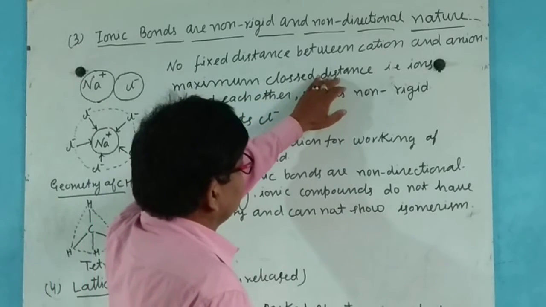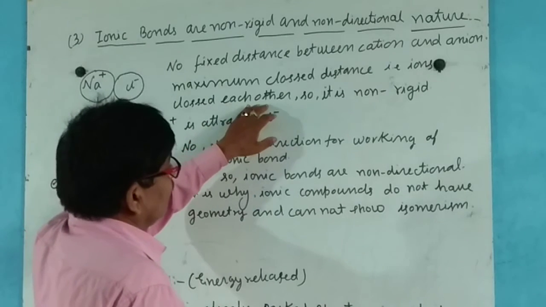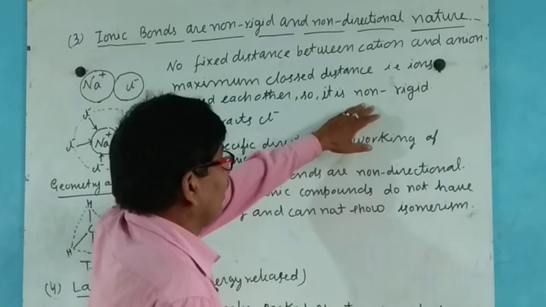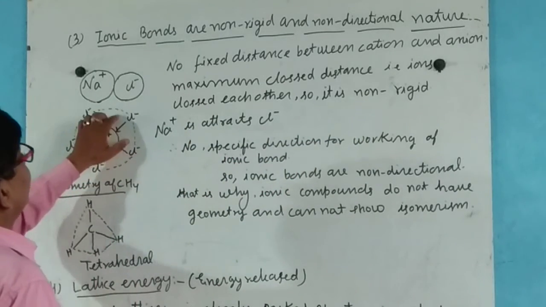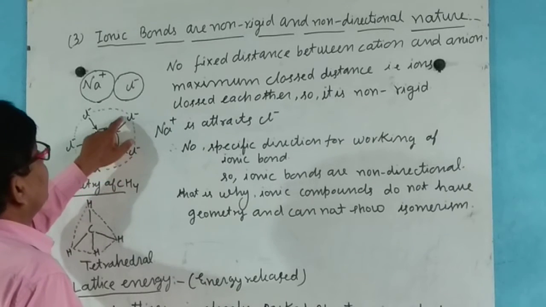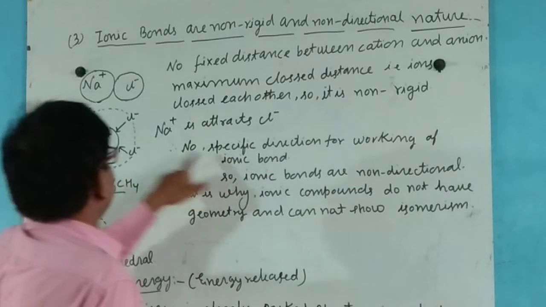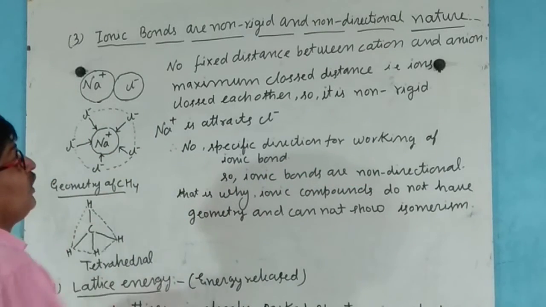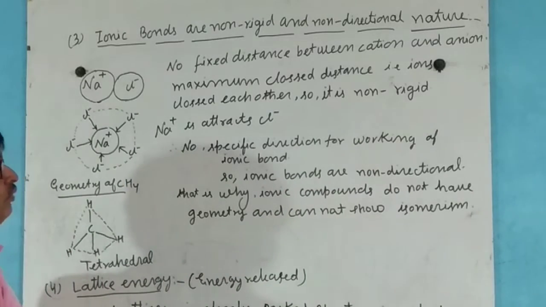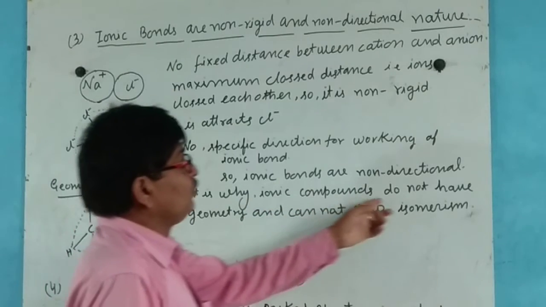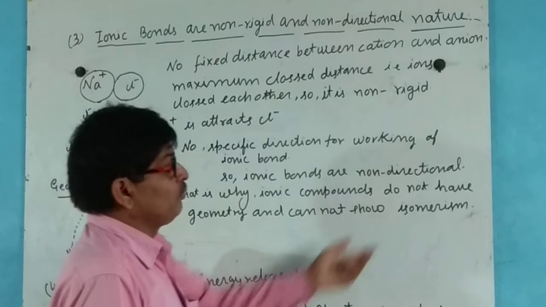Maximum close distance, ions close to each other, so it is non-rigid. Sodium attracts chlorine here, sodium attracts chlorine here, and this is not fixed. There is no specific direction for the working of an ionic bond. This is not fixed, so ionic bonds are non-directional. That is why ionic compounds do not have geometry and cannot show isomerism.